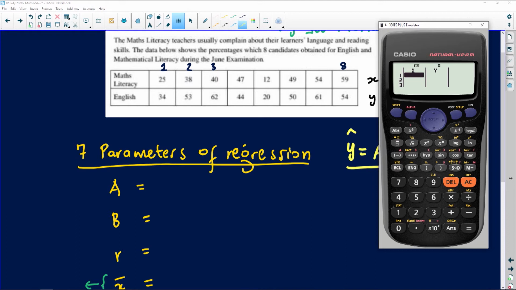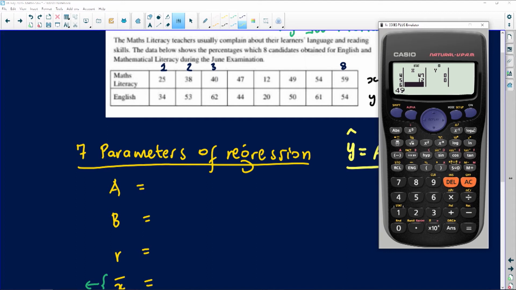Now, after doing this, you'll see that your calculator gives you 2 columns, a column for X and a column for Y. For X, we're going to put all the math literacy marks, and for Y, the English marks. So let's see what will happen. My first math literacy mark is 25, so you type 25. My second mark is 38, so I type 38. My third mark is 40, so I type 40. My next mark is 47, you put 47 there. And then you're going to have 12. This child got 12, a terrible mark. Please don't get these kinds of marks.